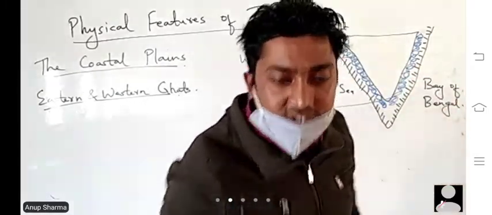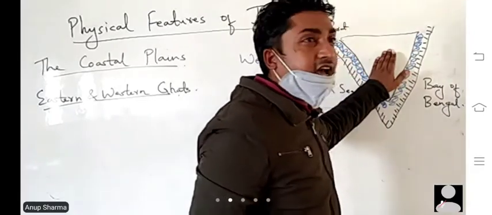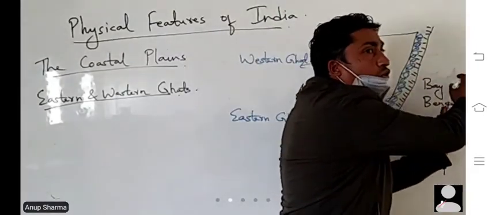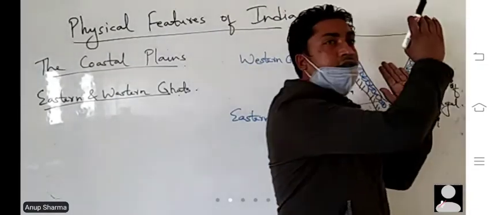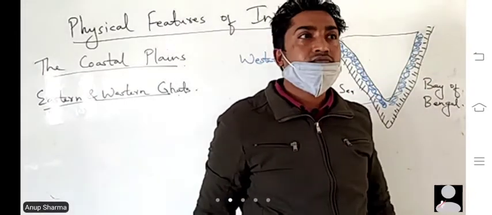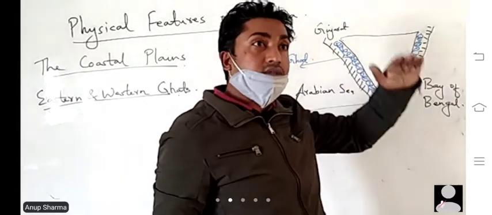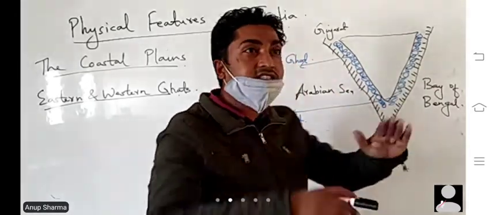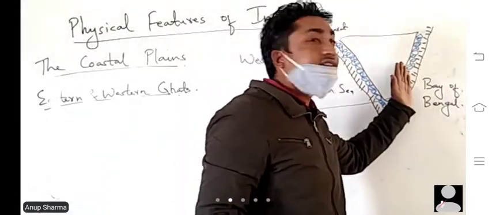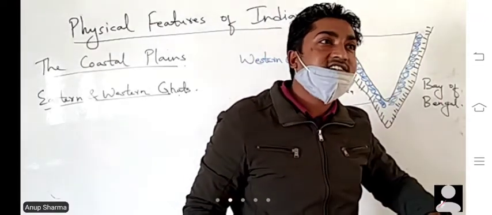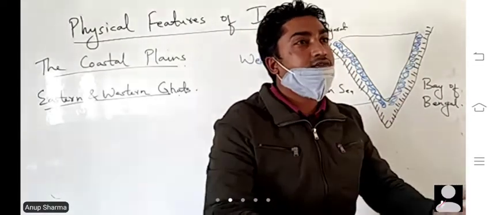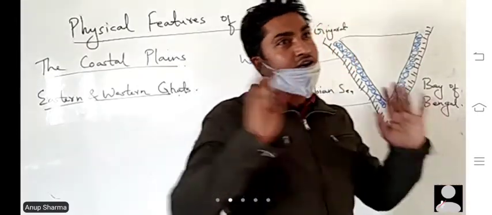So if anyone asks you why in South India all the rivers flow into the Bay of Bengal, what will be the answer? Western Ghat is higher than Eastern Ghats, and everyone knows water flows from a higher region to a lower region.